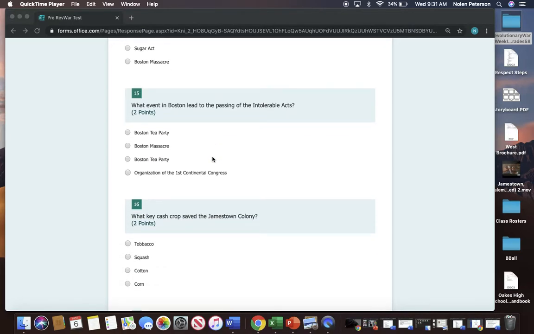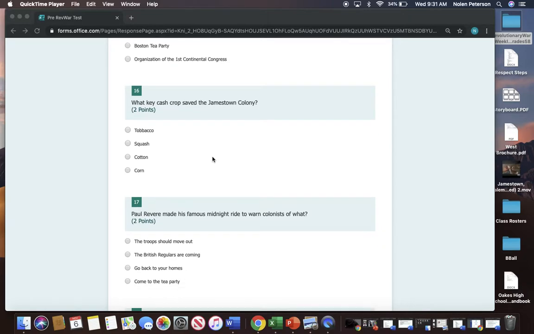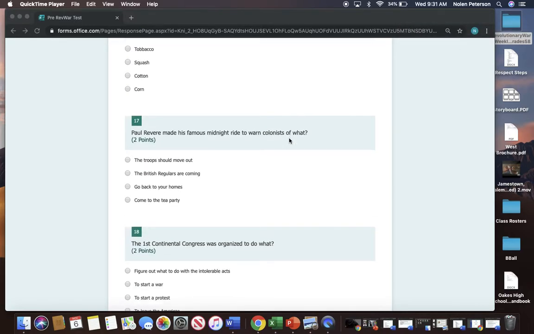Number 15. What event in Boston led to the passing of the Intolerable Acts? Boston Tea Party, Boston Massacre, Boston Tea Party, I'll change that choice, the organization of the First Continental Congress. What key cash crop saved the Jamestown colony? Tobacco, squash, cotton, corn. Number 17. Paul Revere made his famous midnight ride to warn colonists of what? Troops should move out, British regulars are coming, go back to your homes, come to the Tea Party.